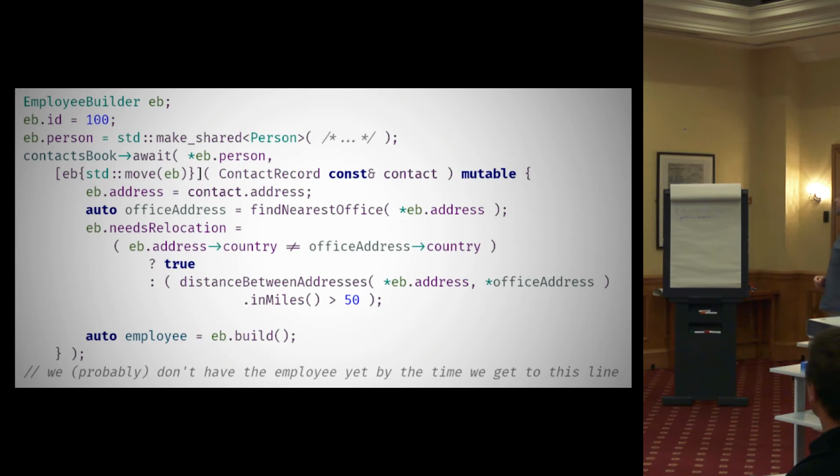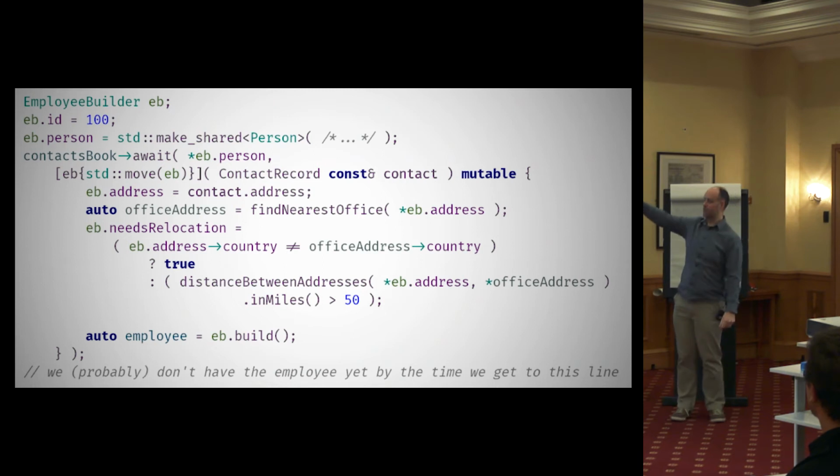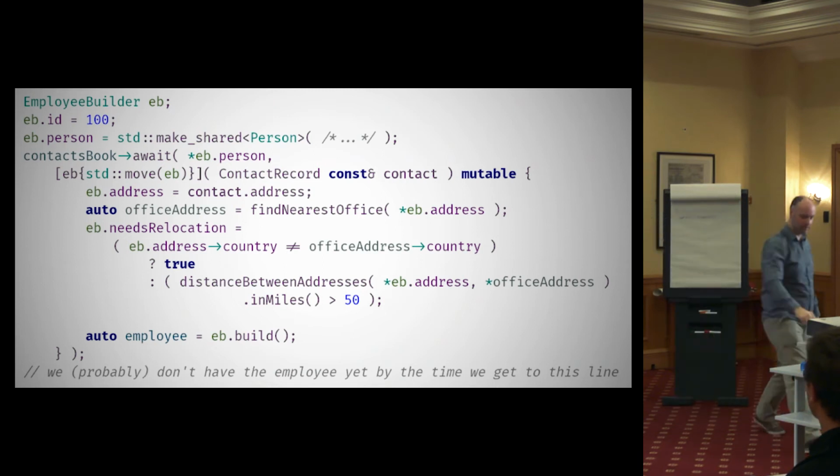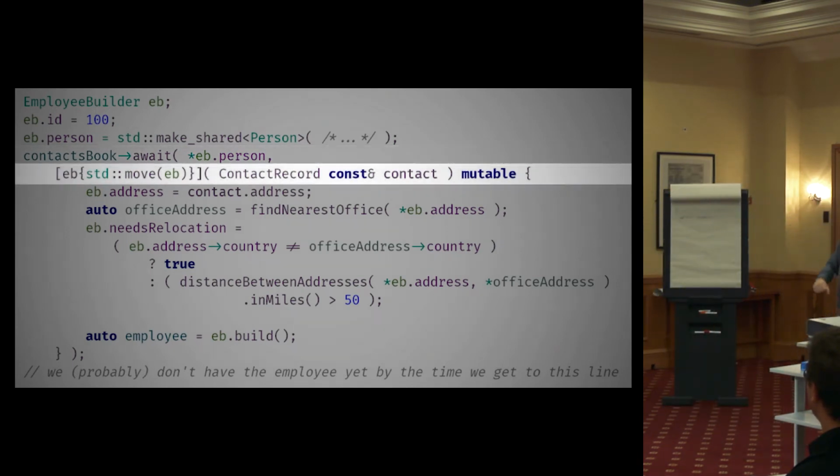Let's imagine that looking up the address for the person involves an asynchronous call. So just highlight that. You can see we've got this contacts book here. We call await on it. Obviously, coroutines can potentially change all this, but we might work with code like this. Pass the person class in, and a lambda. And the lambda gets called back when the data is retrieved from the database or wherever we're getting that from.